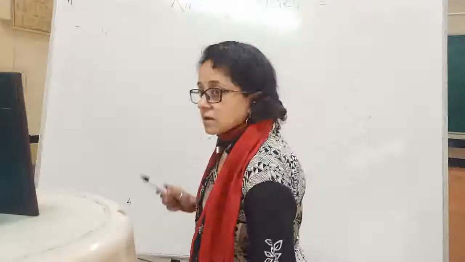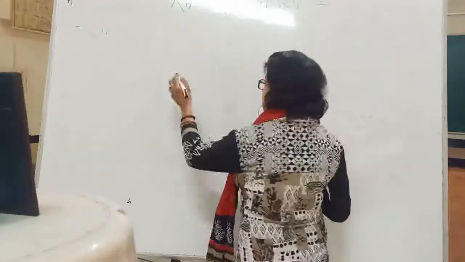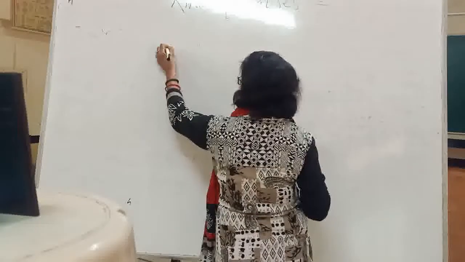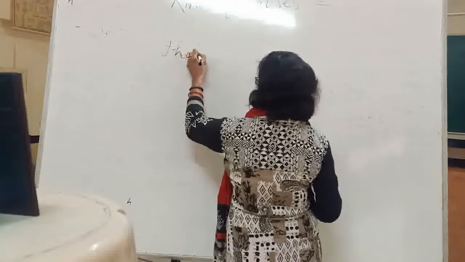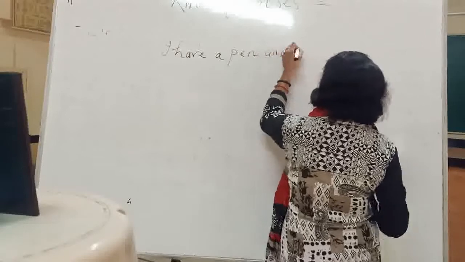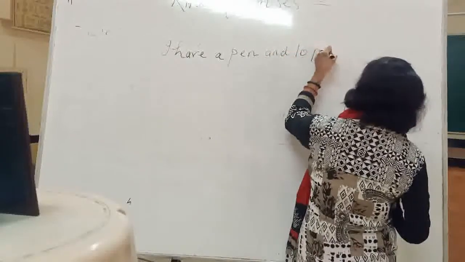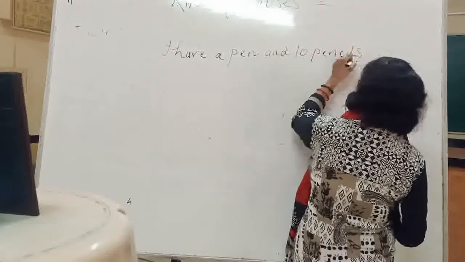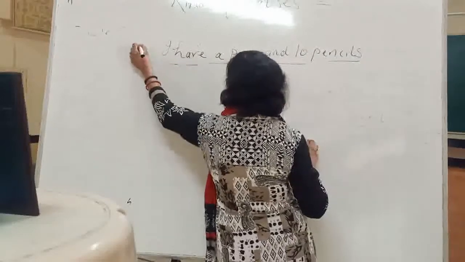Now beta, first please listen to me very carefully. I am just writing this sentence only. I have a pen and 10 pencils. This is the first sentence.